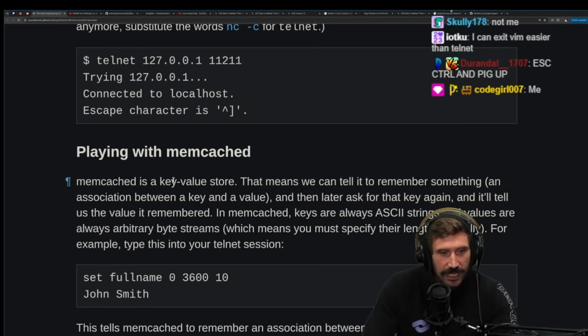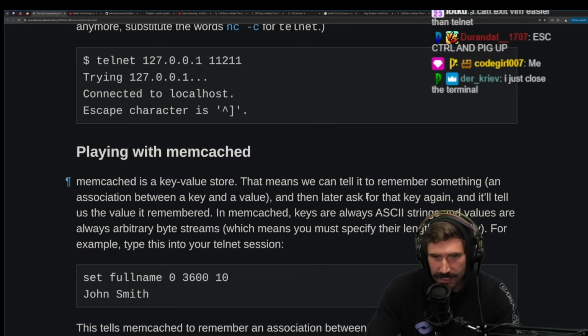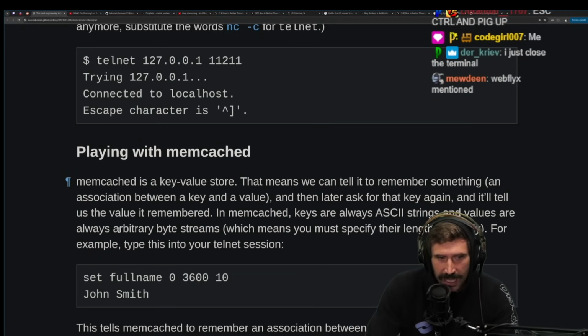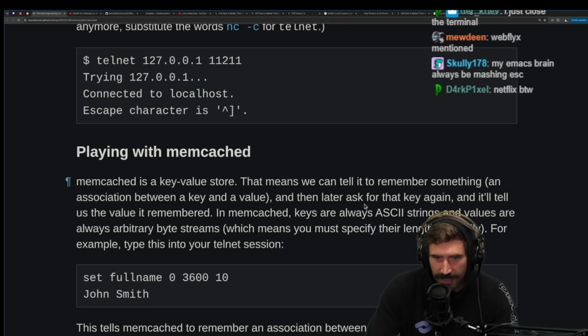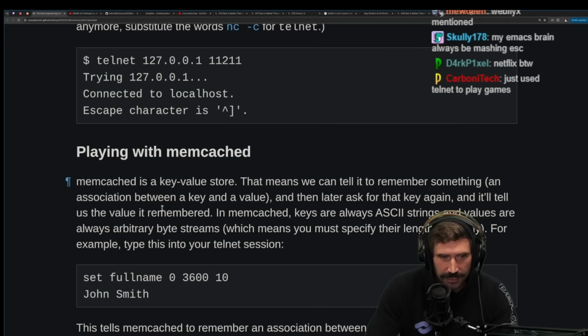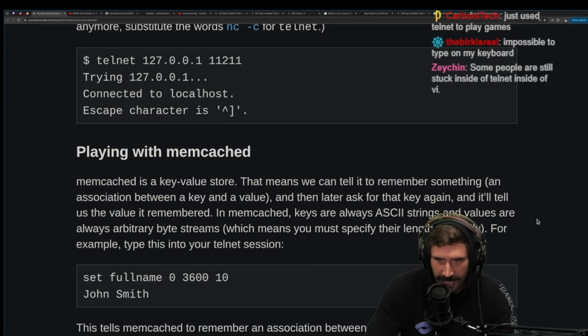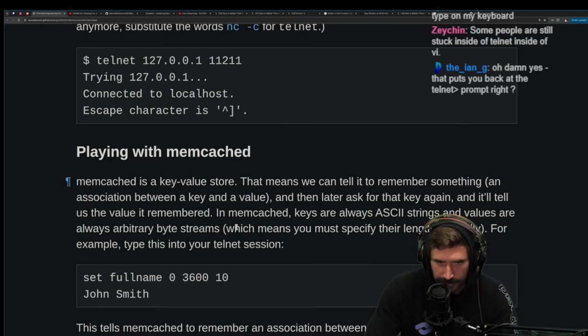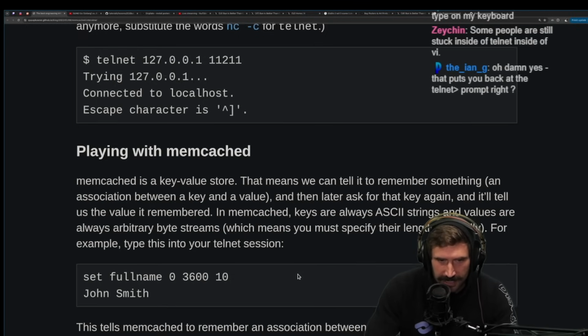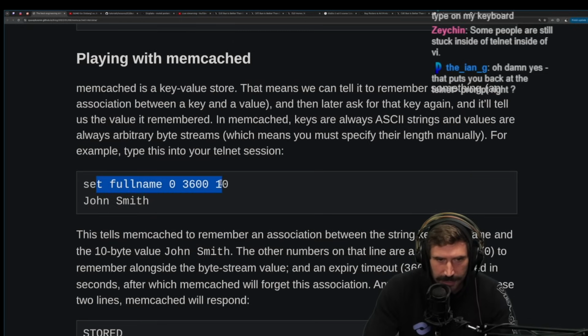Playing with Memcached. Memcached is a key value store. That means we can tell it to remember something and associate it between a key and a value, and then ask it later for the key again, and it'll tell us the value it remembered. In Memcached, keys are always ASCII strings, and values are always arbitrary byte streams, which means you must specify their length manually. For example, type this into the telnet session: set full name 0 3600 10, and the value would be John Smith.